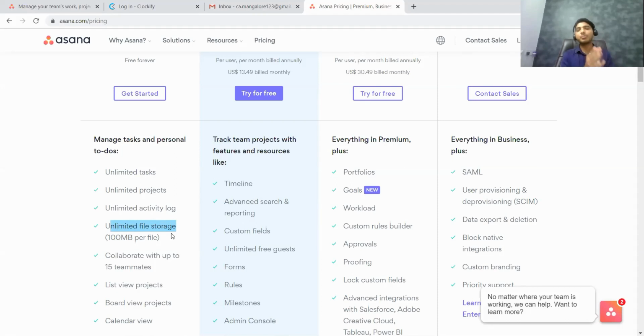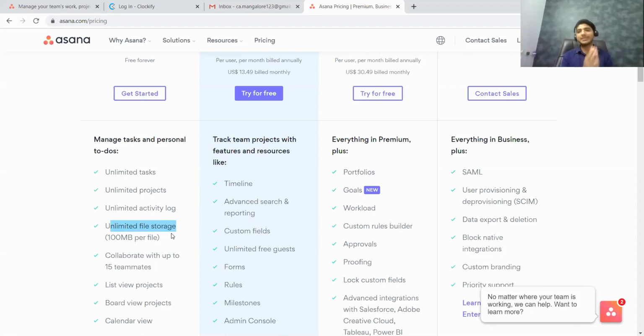So you can create a separate project in Asana. I'm not talking about a different Asana account. In the same Asana account, you can create multiple projects. Initially I showed you that I have a dummy office, which I just created as a separate project to show you how things are done. In the same way you can have a separate project called server files, or Dropbox, or files, where you can upload the backup of your office. So if there is a work from home environment, any employee or any staff, any chartered accountant can access their office file using Asana itself, or you can integrate with your Google Drive or OneDrive. That can also be done.